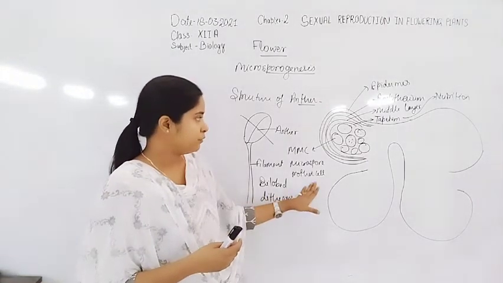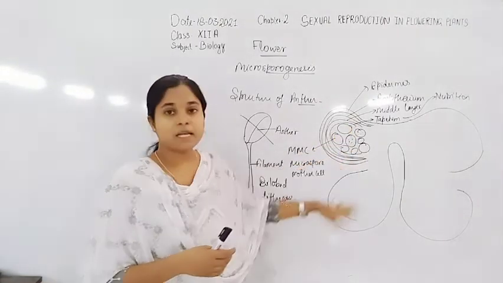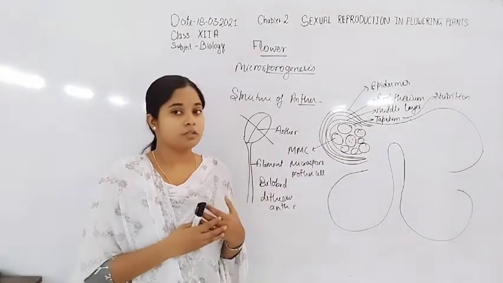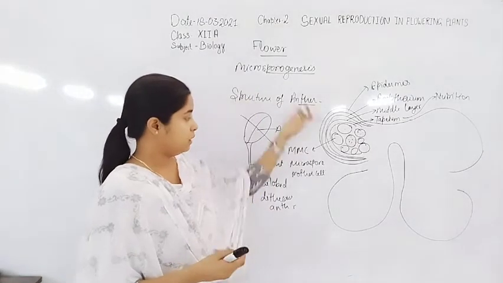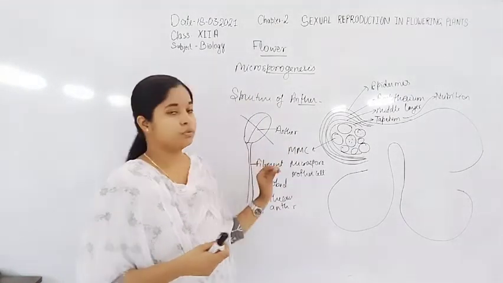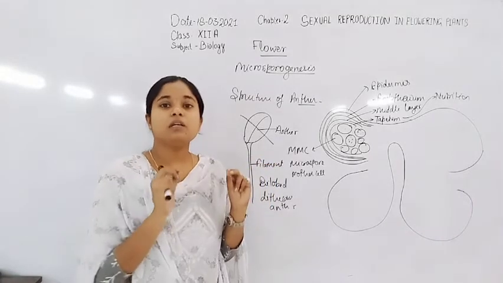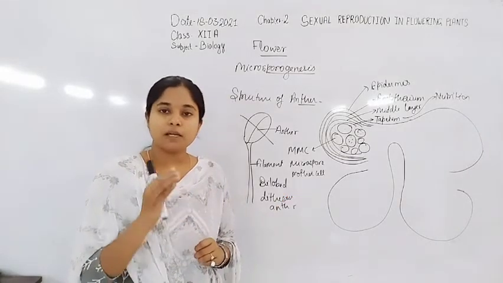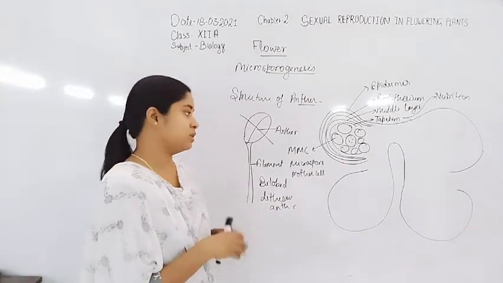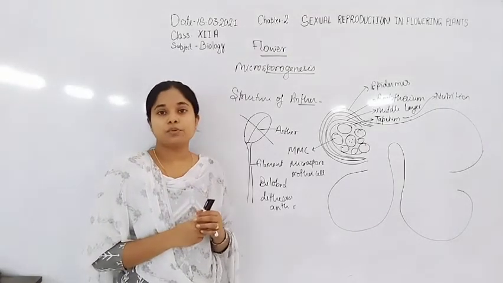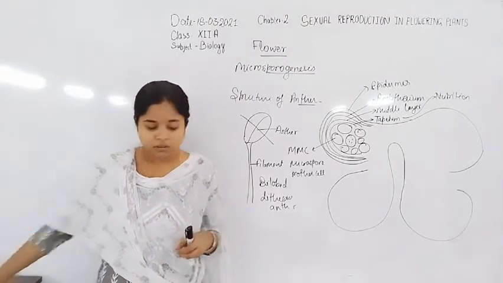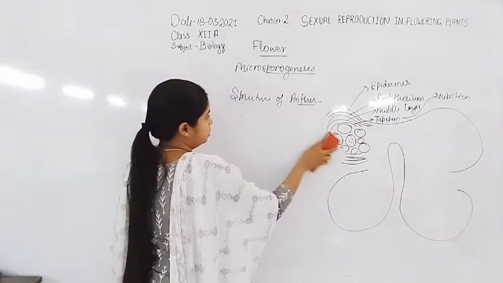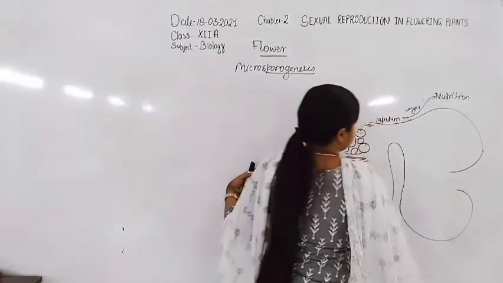Now at the maturation process, the microspore mother cell, MMC, undergoes meiosis division. The process is known as microsporogenesis, when the pollen grain forms from the microspore mother cell. When the microspore mother cell undergoes meiosis division, this process is known as microsporogenesis. So let us discuss microsporogenesis.